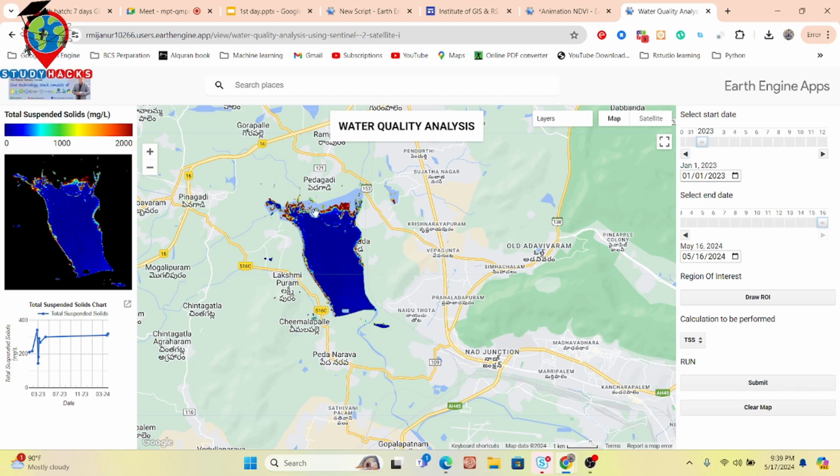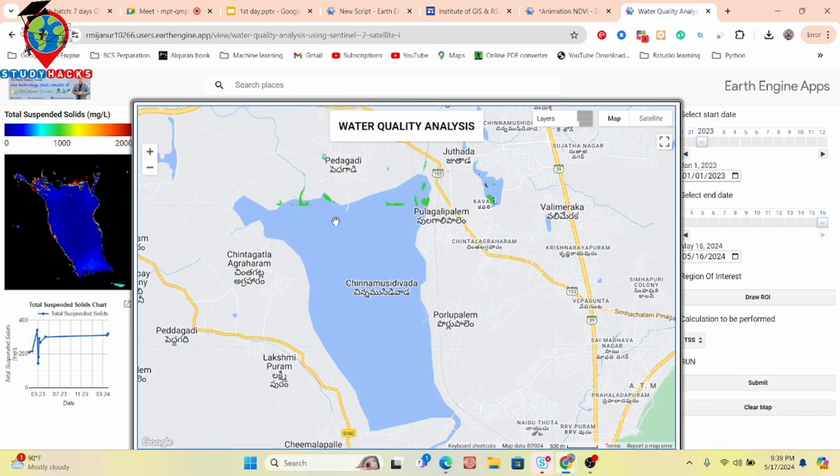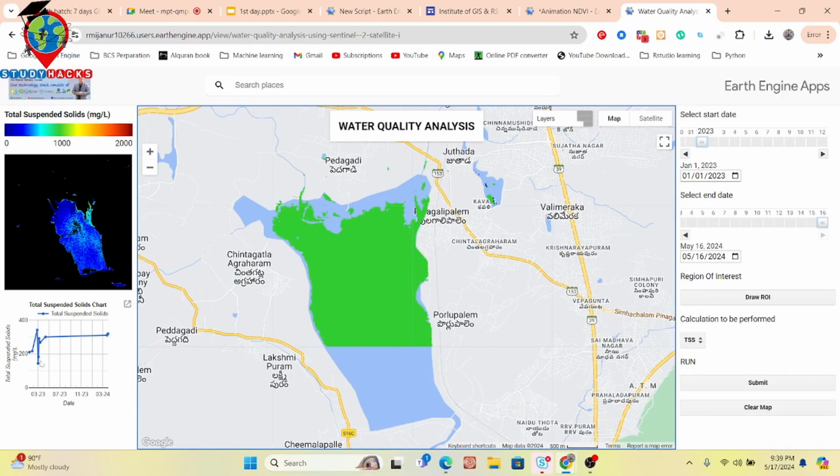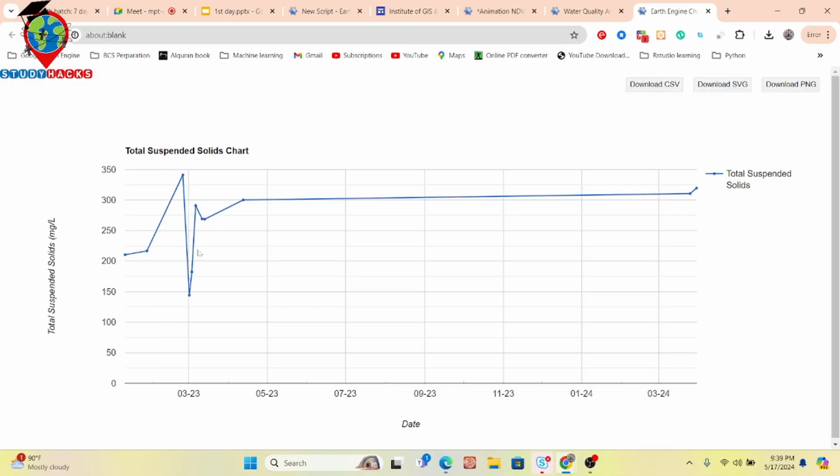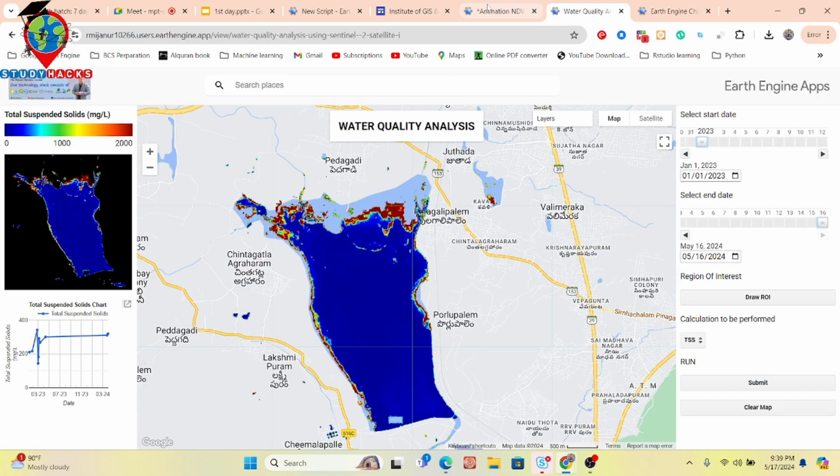You can also zoom this map to get better visualization, and we can get the time series chart from here. You can also download the time series chart as a CSV file. Simply click here, and download the CSV; it will be downloaded. You can also take it in PNG file format. Okay, so this is one kind of web application.